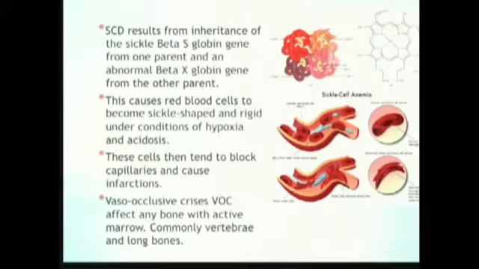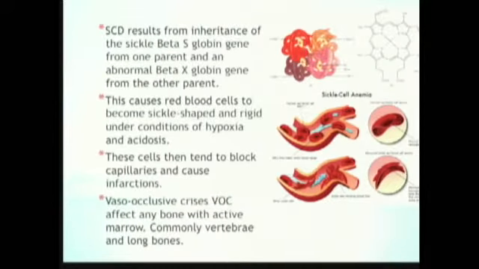As we all know, sickle cell disease results from the inheritance of abnormal globin genes, which causes the globin to be hydrophobic. The globin molecule becomes hydrophobic because of an amino acid substitution.